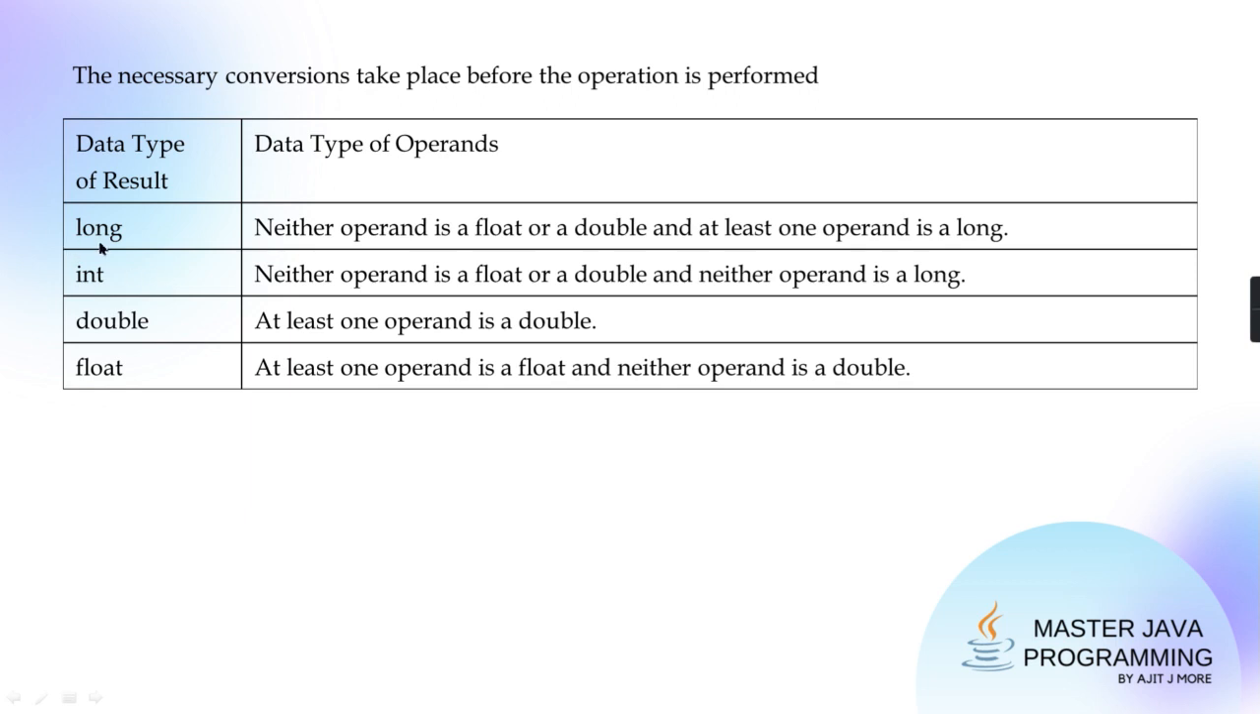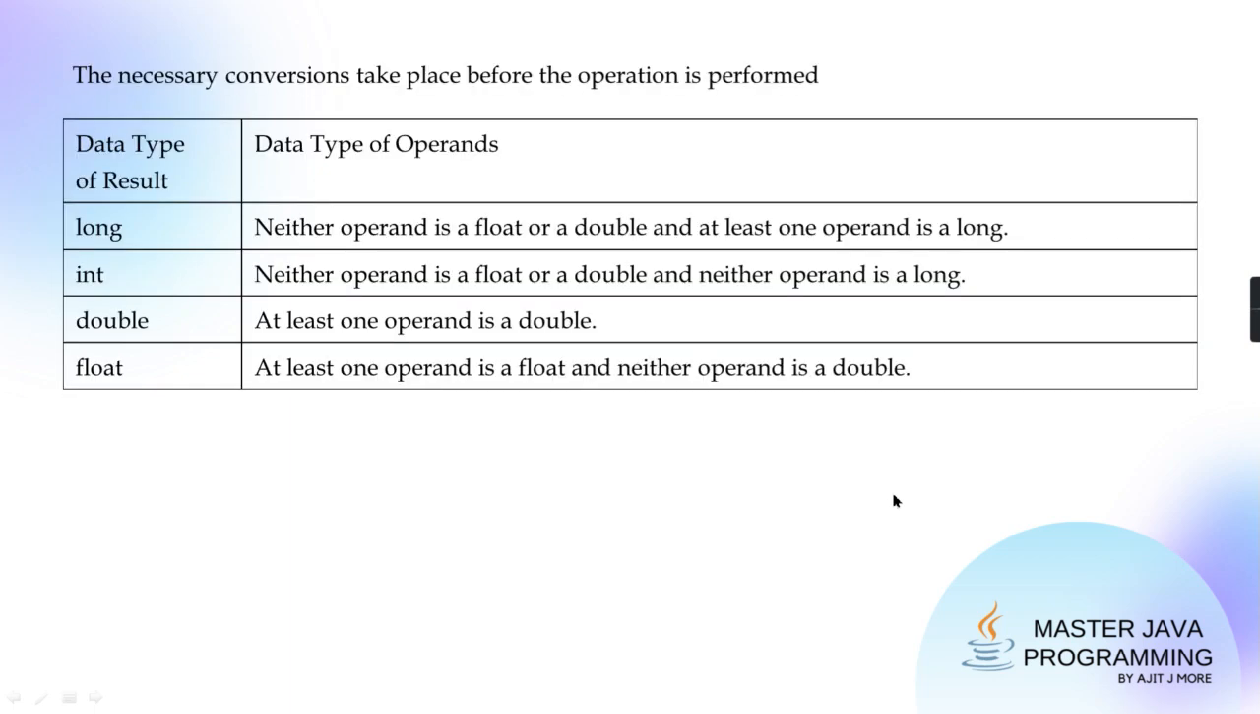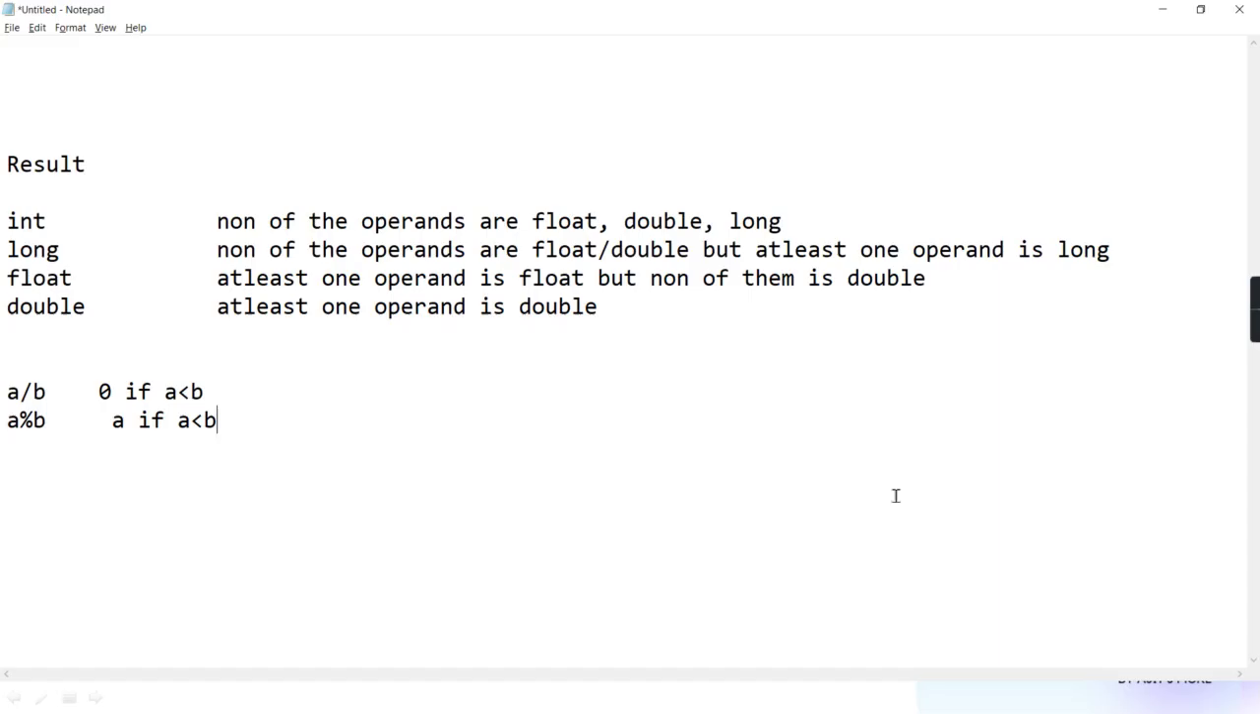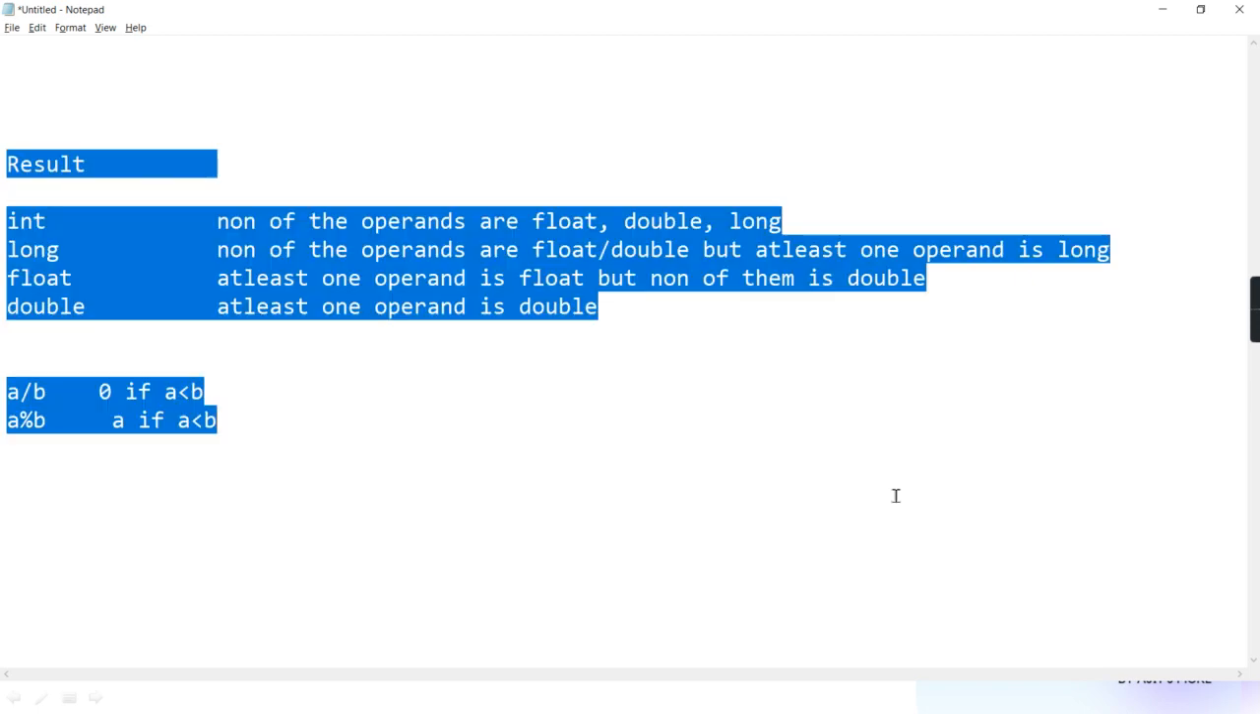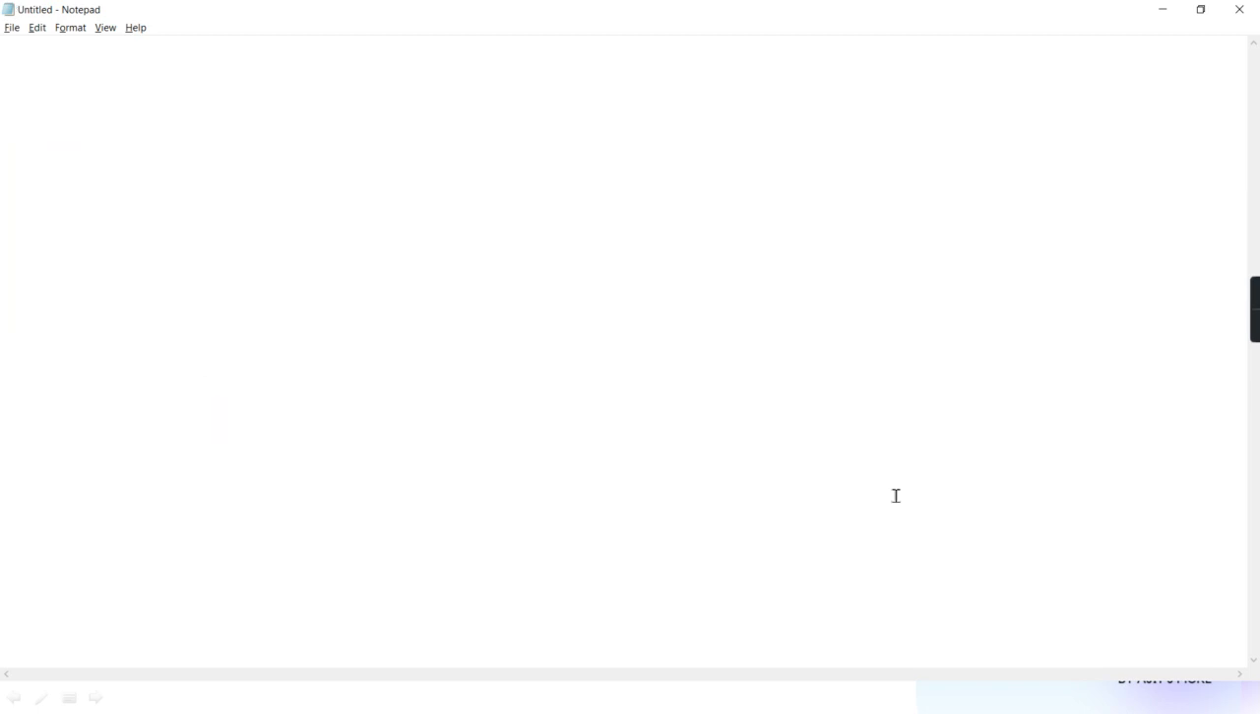Then, the answer is long when at least one is long but none of them is float and double. Double when at least one is double. And float when at least one is float but no one is double. None of them is double but at least one is float, the answer is float. Okay, MCQs will come, but before that just one question I'll ask you, and you people just tell me what will be the result for this.